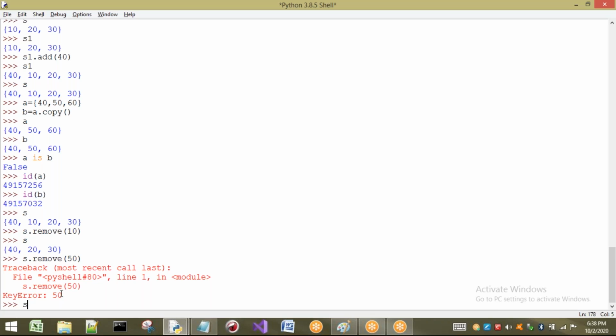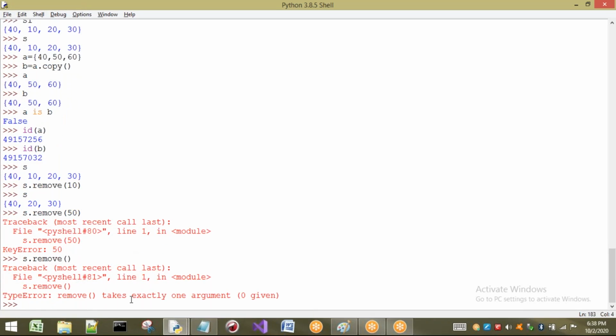Okay. Next, if I am not going to pass any argument, what happens? Remove takes exactly one argument, but we have given 0 arguments here. So it is not possible to take 0 arguments for the remove method. Okay, this is about removing an individual element of a set. If the element is not present and you are trying to remove it, we are going to get an error.